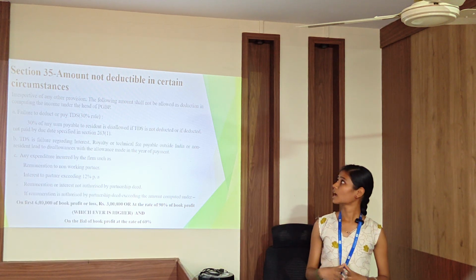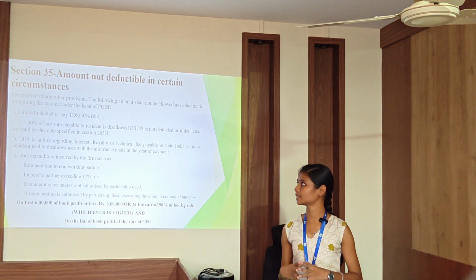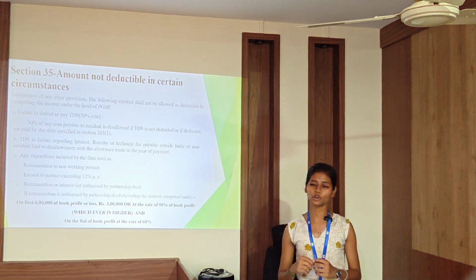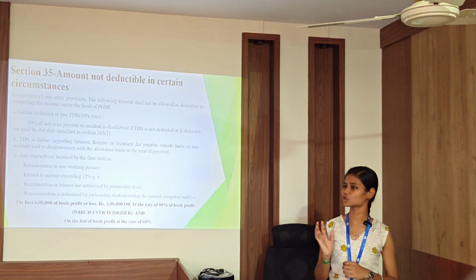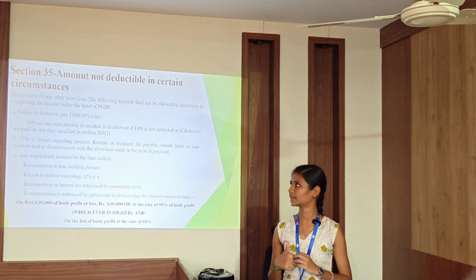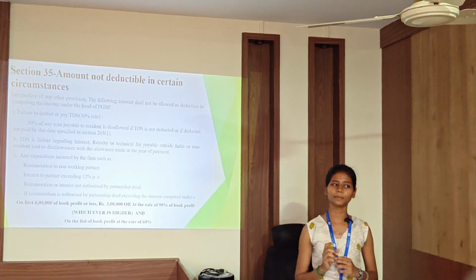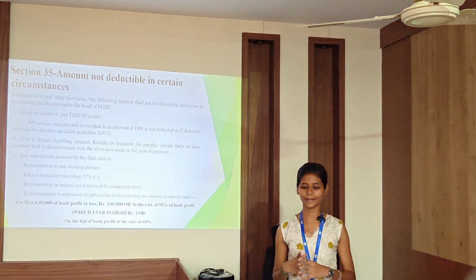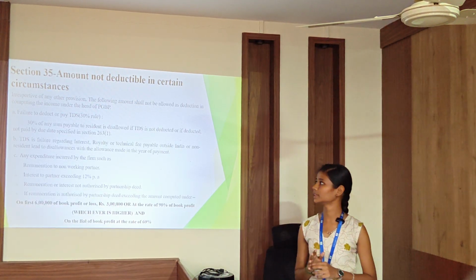Section 35. Amount not deductible in certain circumstances. Irrespective of any provision, the following amounts shall not be allowed as a deduction in computing the income.